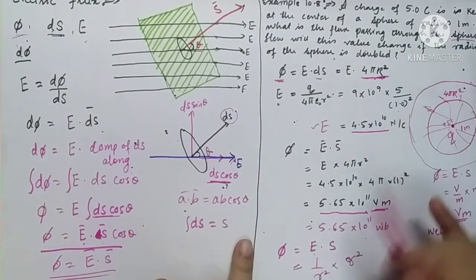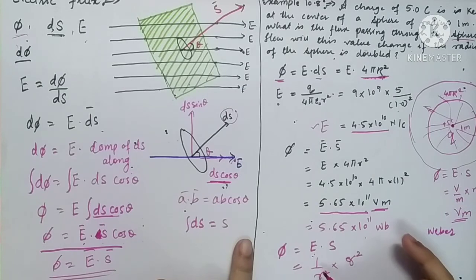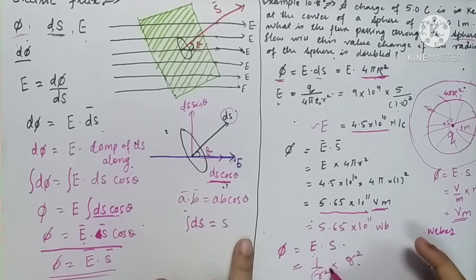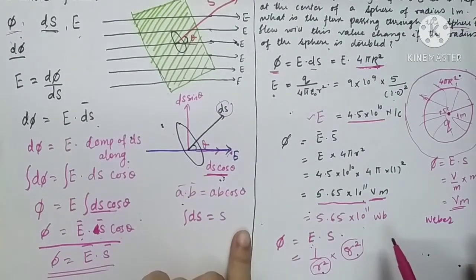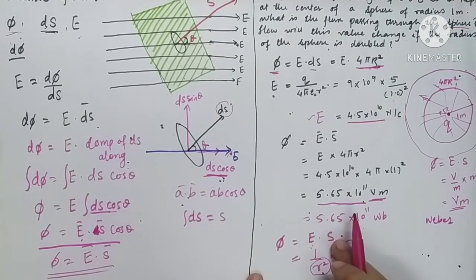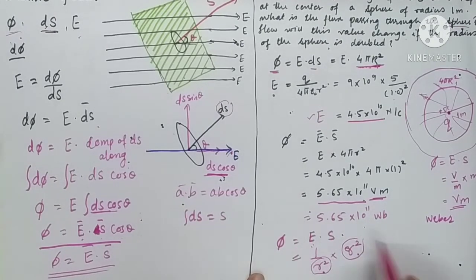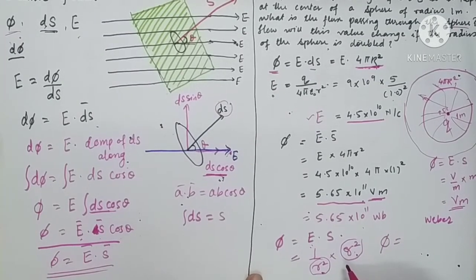So electric field intensity is inversely proportional to R square, and surface area is directly proportional to it. Ultimately R square from both constituents of flux will get cancelled. It means the number of lines of force does not depend on the radius of the surface.